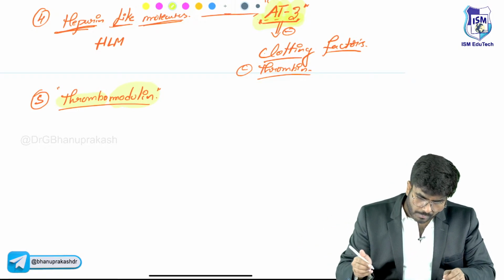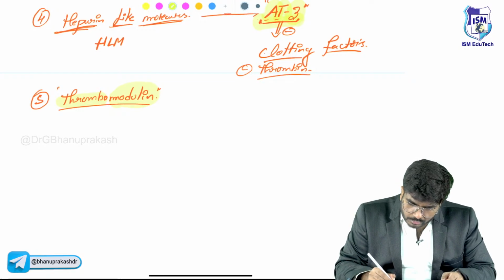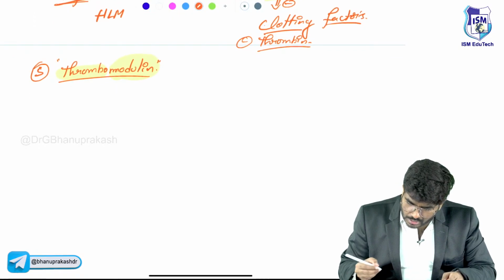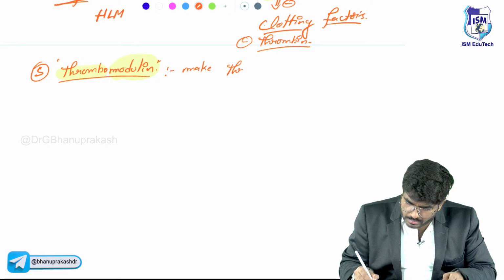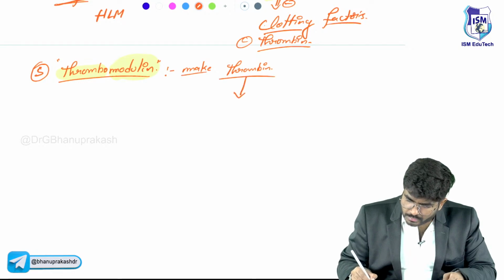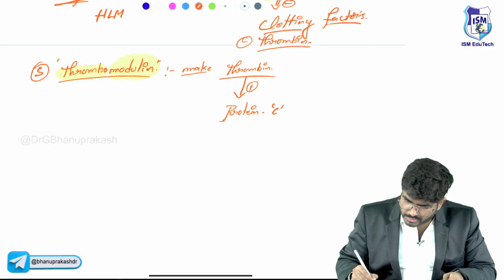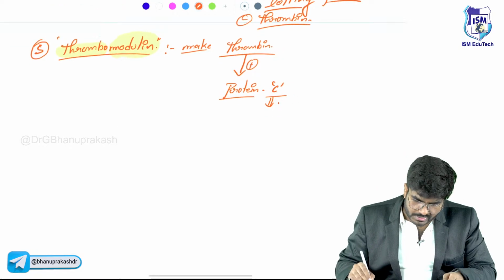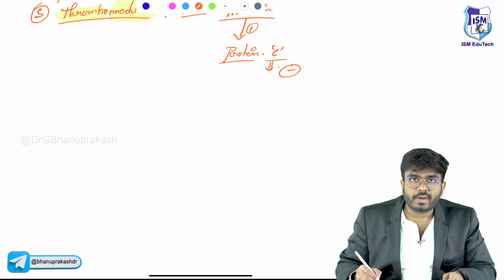So what is this thrombomodulin going to do? It's going to make the thrombin activate something called protein C. Once protein C is activated, protein C is going to inactivate clotting factors. Which clotting factors?